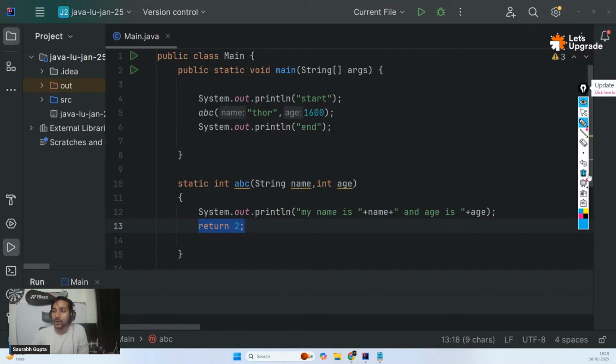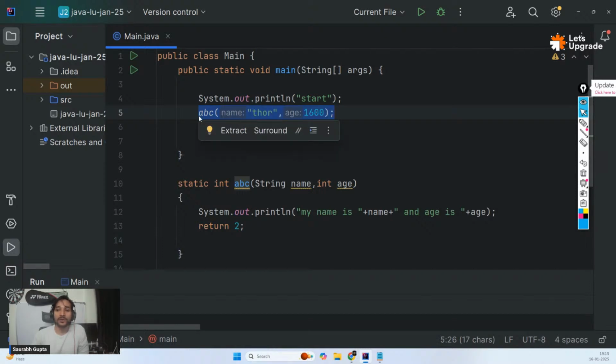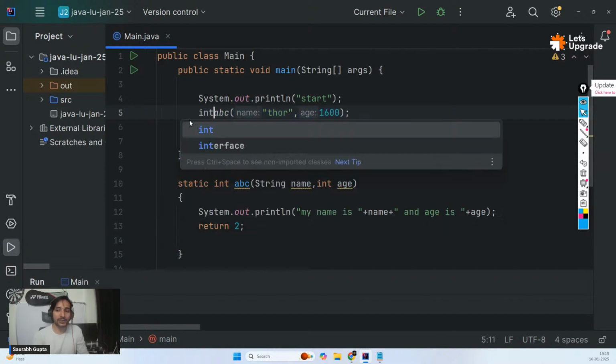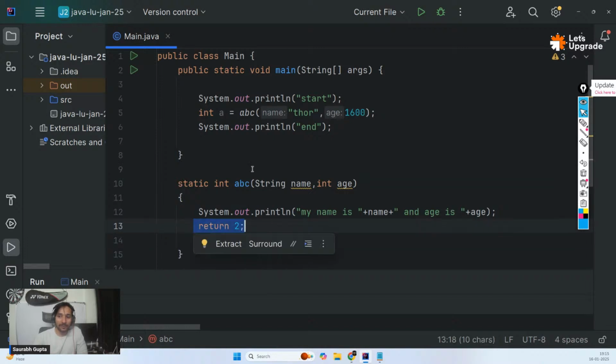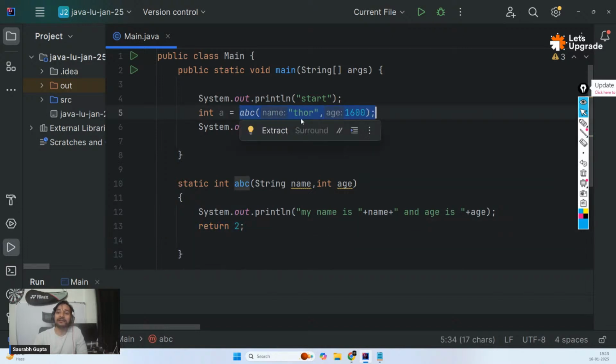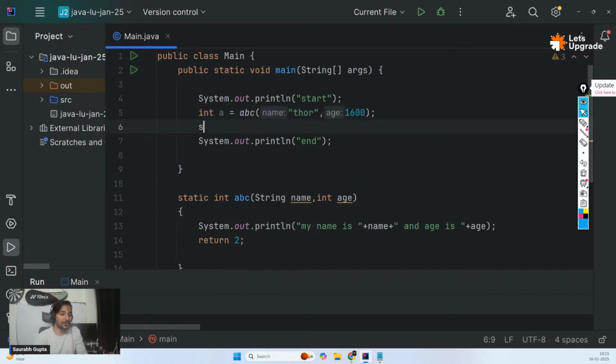So remember, guys, whatever a function is returning, that value is always available wherever the function is called. So this function call, I can store it in a variable like int a. So this function is getting called. It will do its job normally, but whatever you're returning from the function, this will return that, and I can store it in a. Simple. So I can just go ahead and also print a.